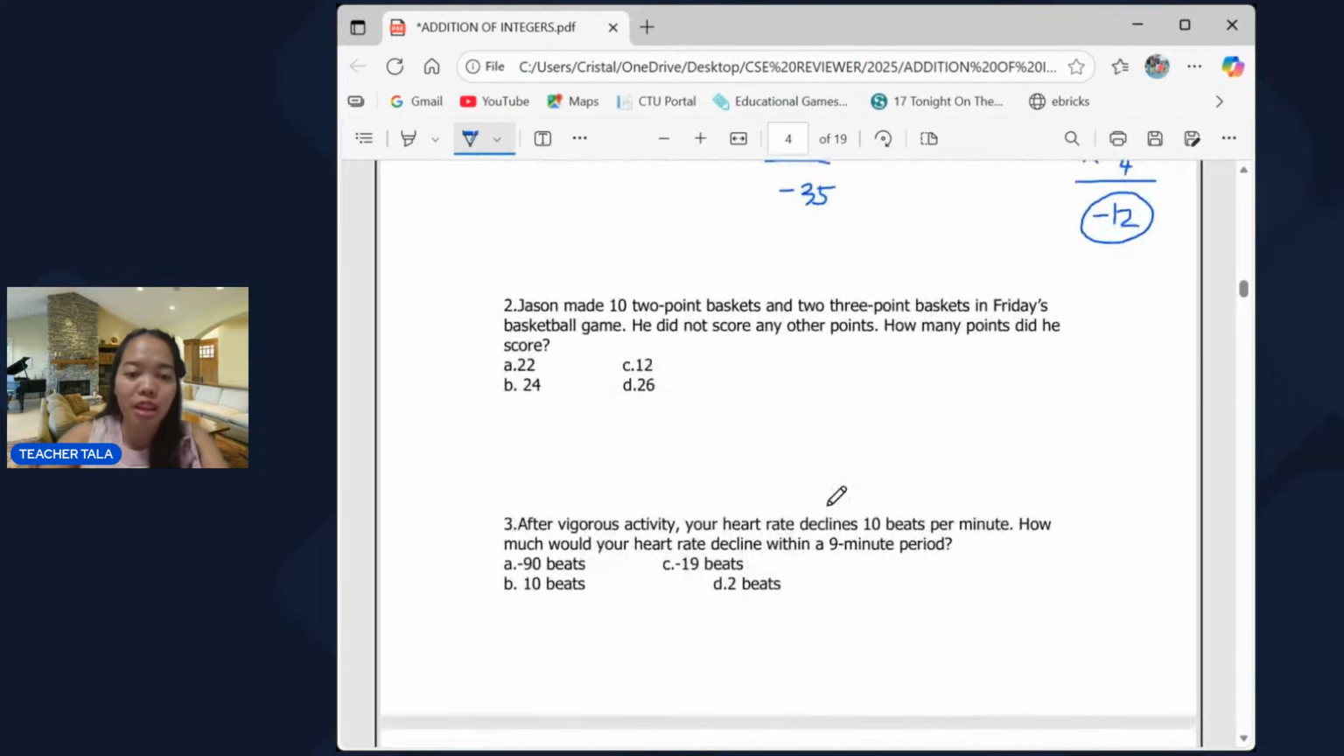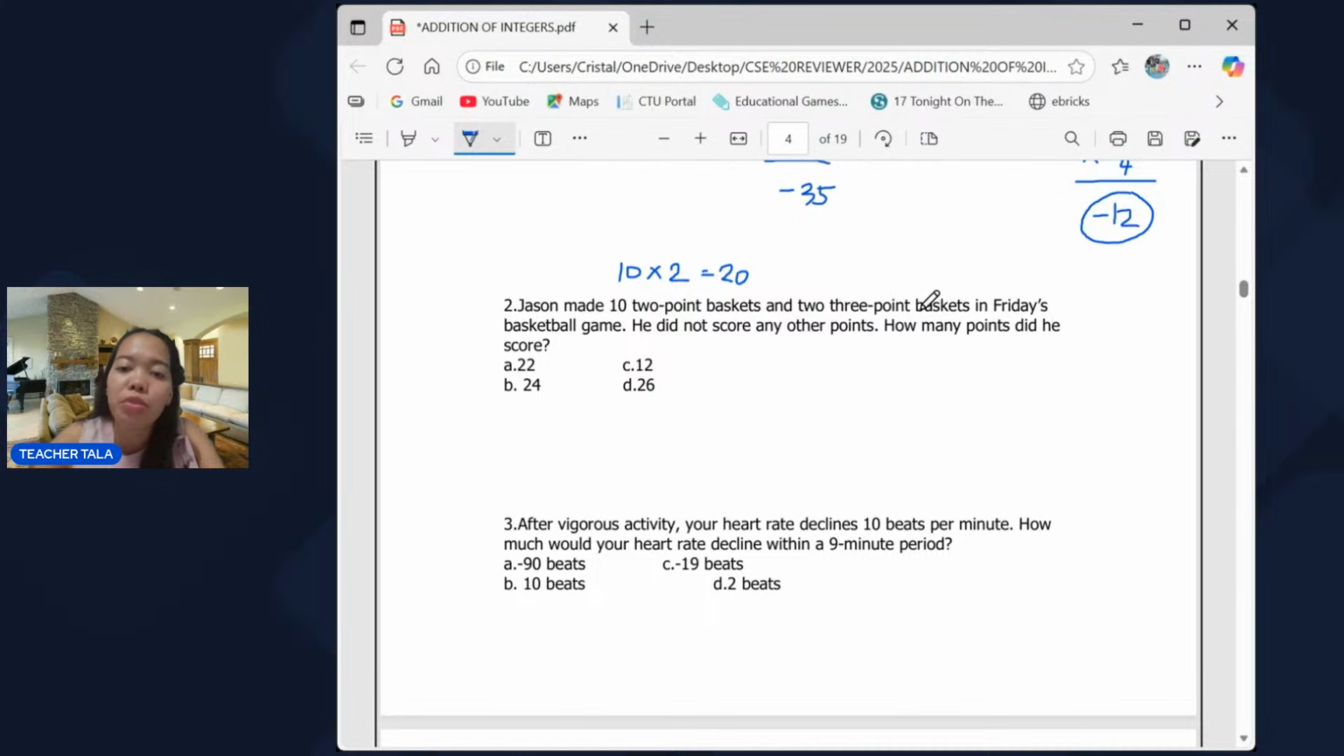Next, number 2. Jason made 10 two-point baskets. Meaning, 10 po yung 2-point na na-shoot niya sa basketball. So that's 10 times 2, right? So that will be 20. Jason made 10 two-point baskets. That means in this situation, he was able to score 20 points already for the team.